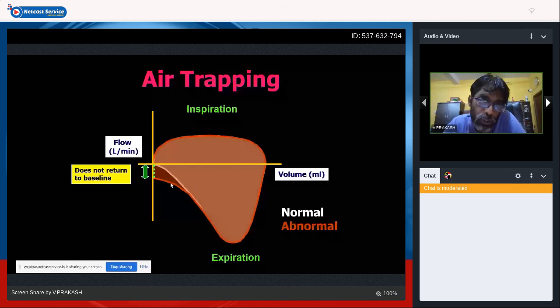So this expiratory curve never reaches your central point. It never returns to your starting baseline. There will always be some amount of air left. So in an air leak, there is going to be a foreshortening, ending very early. In air trapping, it does not return to baseline.